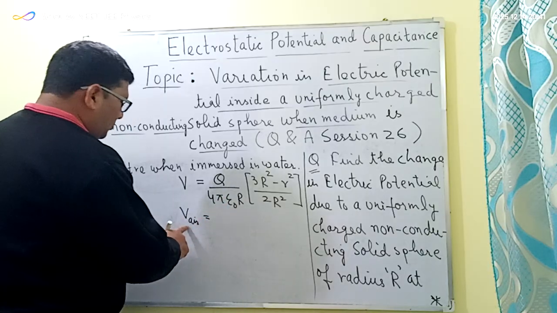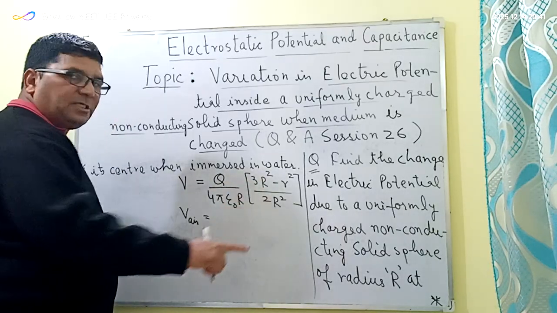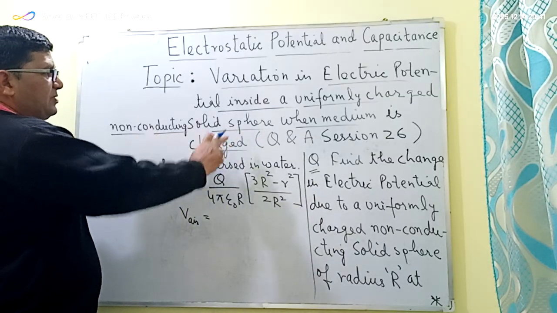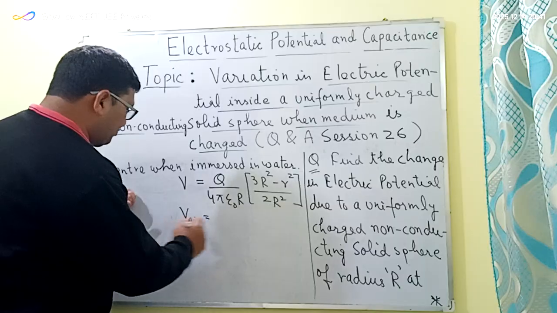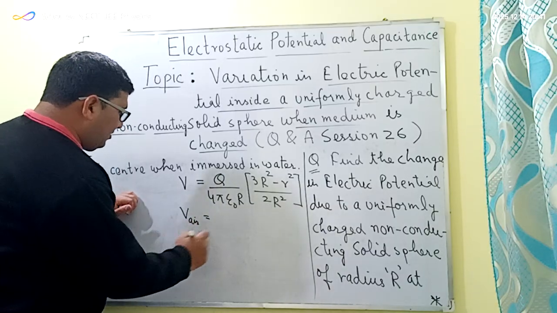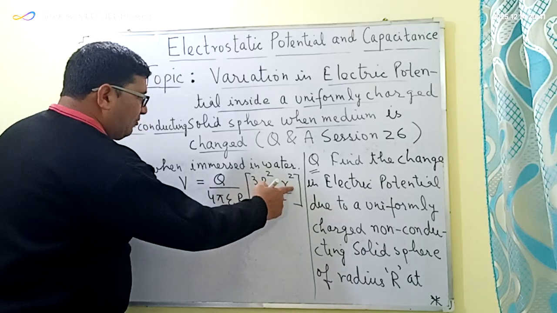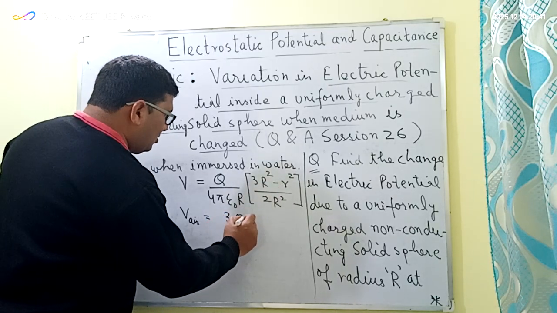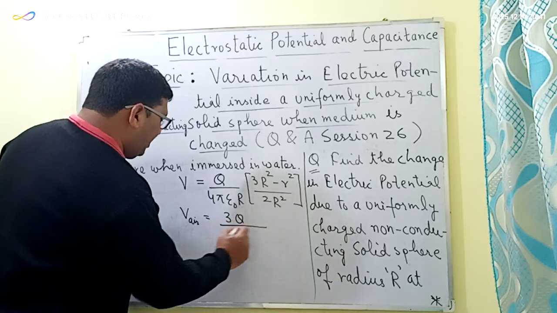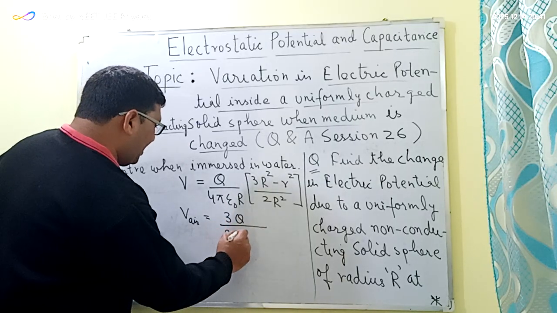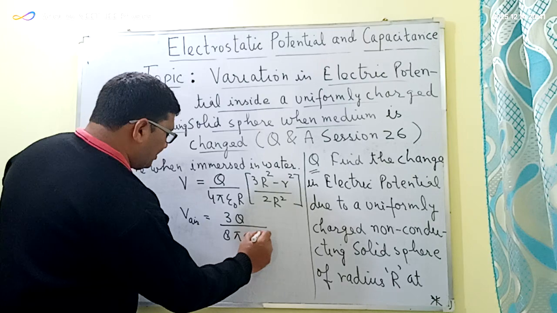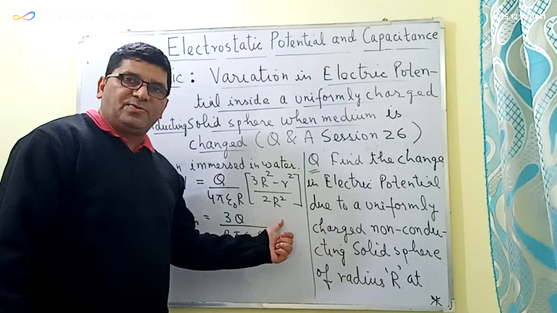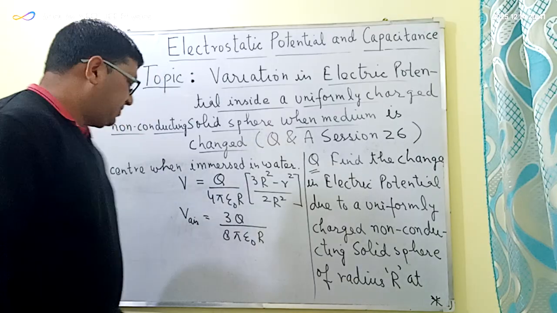So the potential at the center of a non-conducting solid sphere when the medium is free space, V air, will be equal to 3Q divided by 8 pi epsilon naught R. This is the potential at the center when the medium is free space.